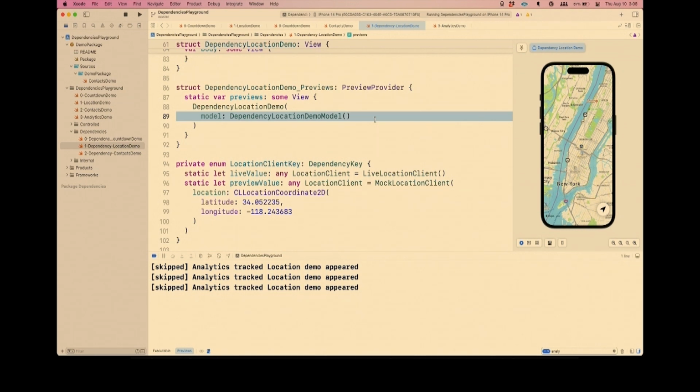And so if a feature that previously didn't have analytics all of a sudden gets analytics, I don't have to remember to override that dependency. It just takes the preview value immediately. And then same for contacts.